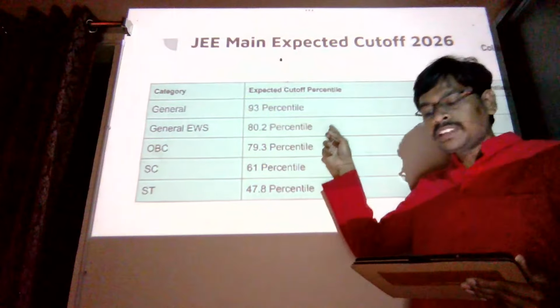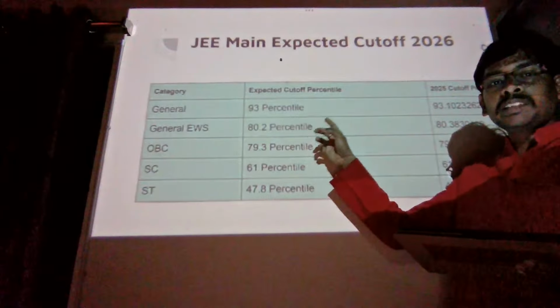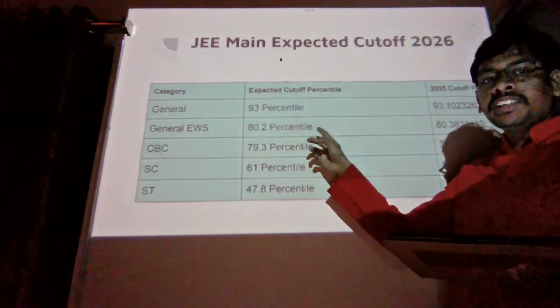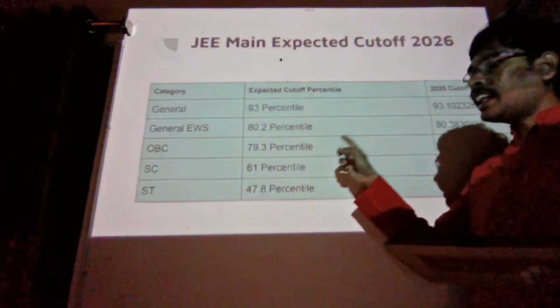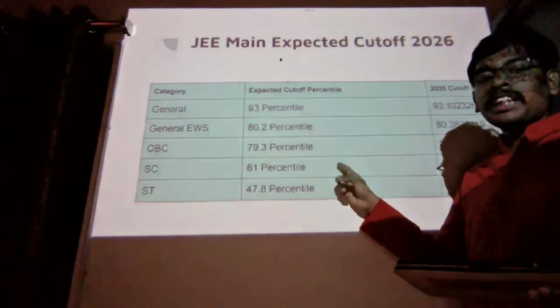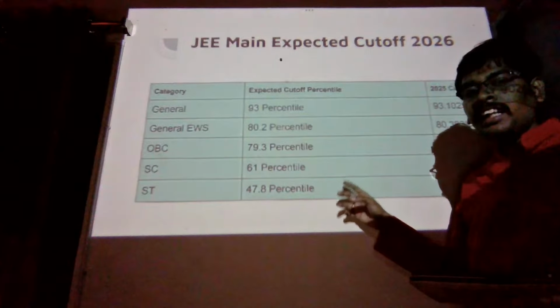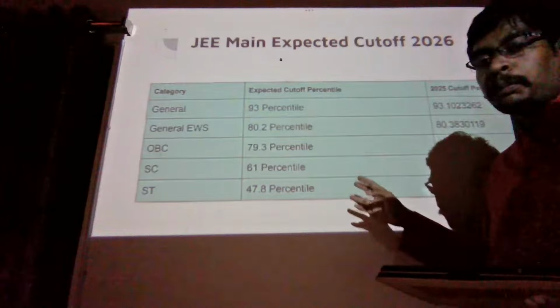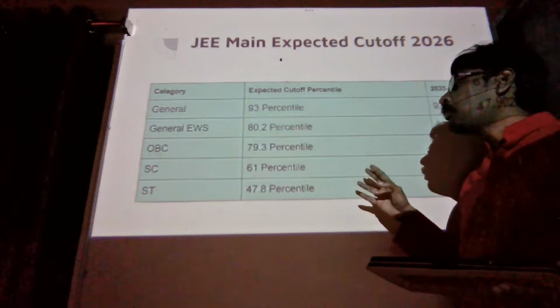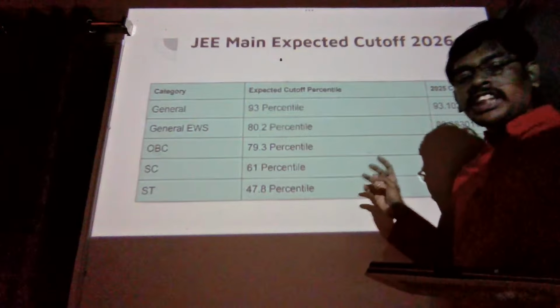For general EWS category, the expected cutoff could be around 80.2. For OBC category, around 79.3. For SC category, around 61 percentile. And for ST category, around 47.8 percentile. So this is the expected percentile calculation for JEE Main 2026.